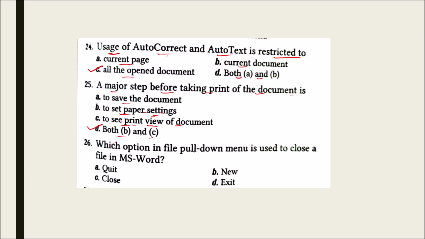Next, which option in file pull down menu is used to close a file in MS Word? Quit, new, close and exit. And the correct option is close.